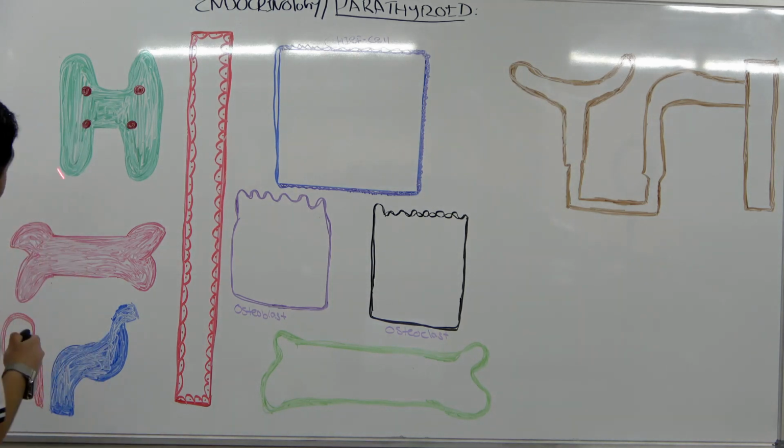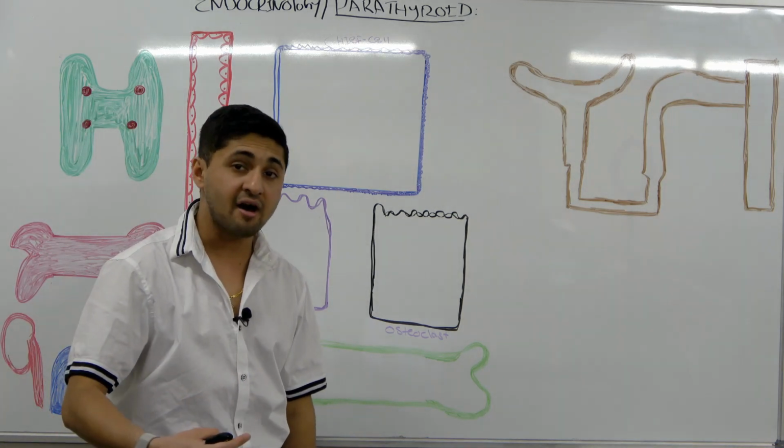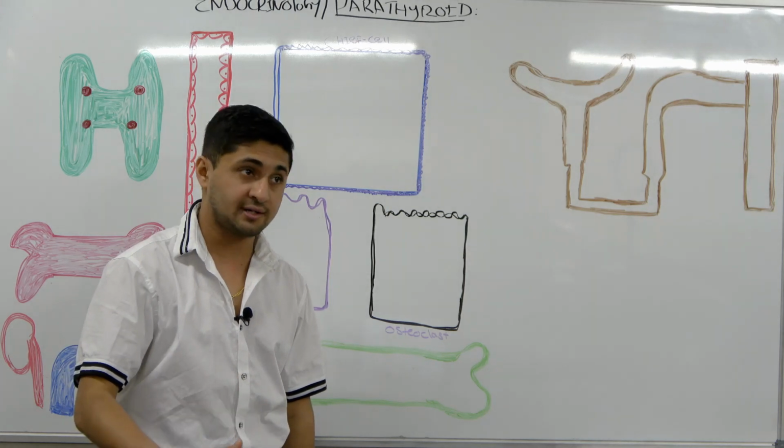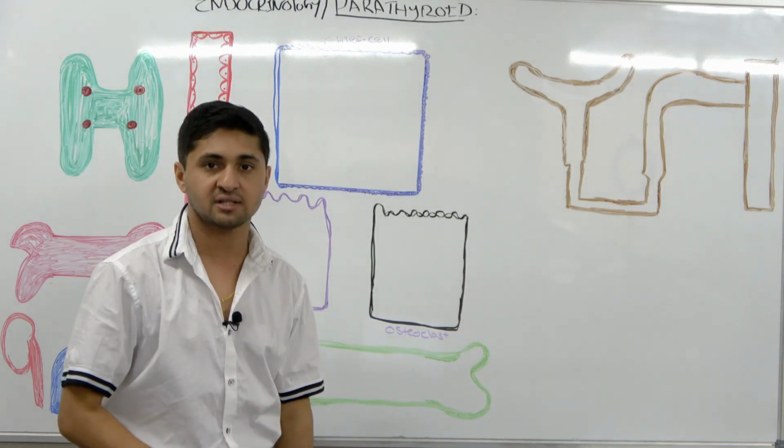You have to know the locations of the parathyroid glands, and it's very important because they are located on the posterior surface of your thyroid gland. There are 4 of them in this diagram. But you should remember that sometimes some people may have 5 parathyroid glands, and some studies show some people even have 6.